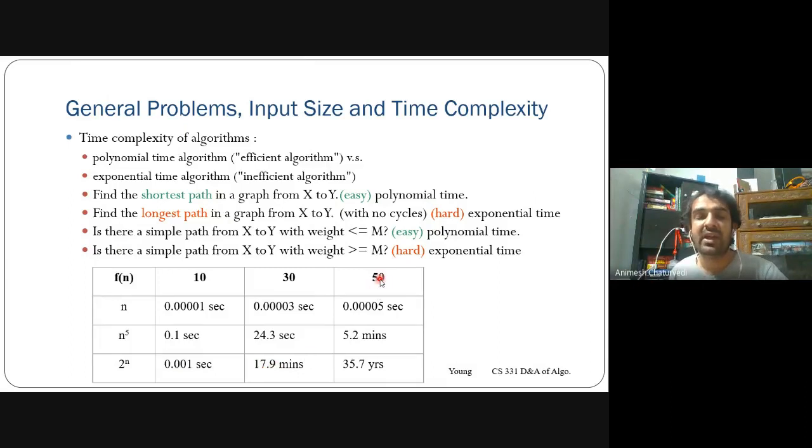And when n equals 50, 2 to the power n takes more than 35 years to solve. If the algorithm takes 35 years to solve, it is of no use, because you don't have that much time to wait for the solution. So it's not worth solving.